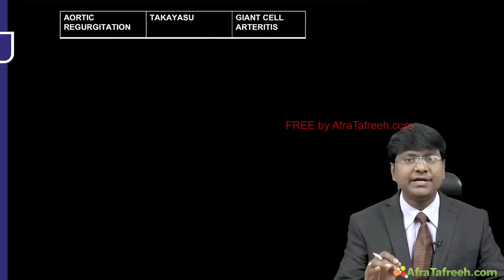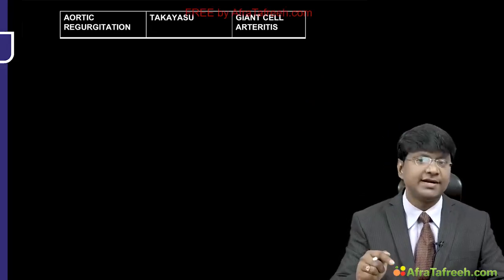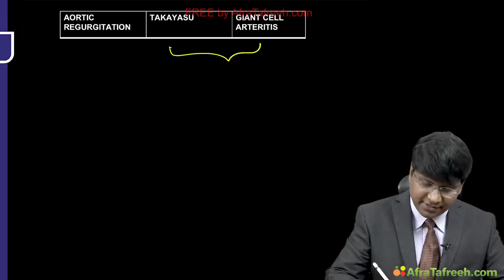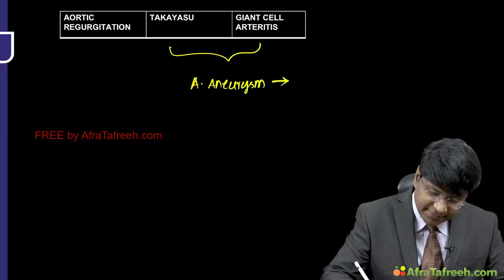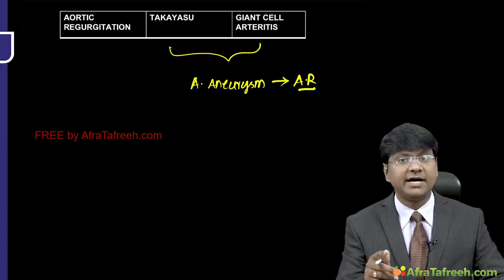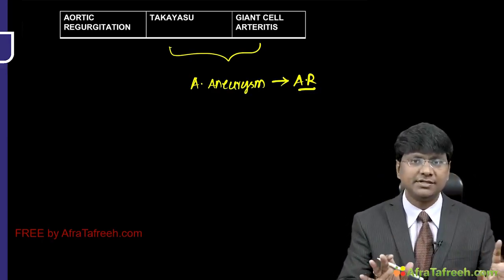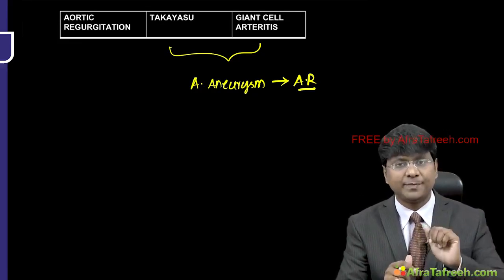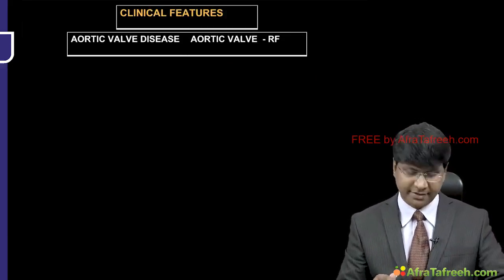Now this aortic regurgitation is also seen in large vessel vasculitis, that is Takayasu as well as giant cell. Here also there can be aortic aneurysm formation, and that can progress to the development of aortic regurgitation. Now these are all the etiologies causing AR, that is primary valve pathology as well as aortic root pathology. Now if you observe the clinical features in these patients, right?